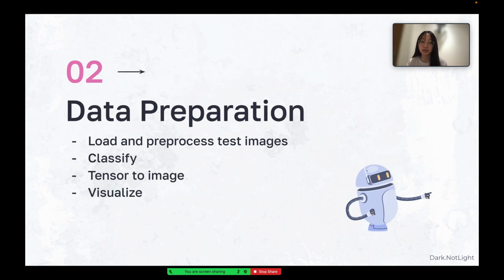First, we'll look at the data preparation. We import the required library, load and preprocess the test images, and classify them, and look into how we transform the tensor object to image data, and finally display the result.